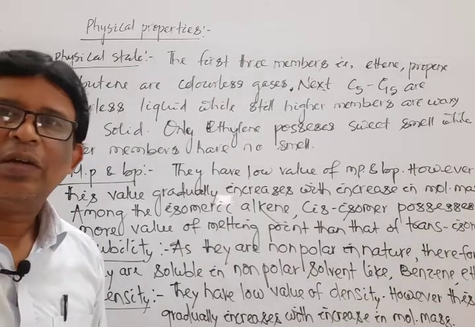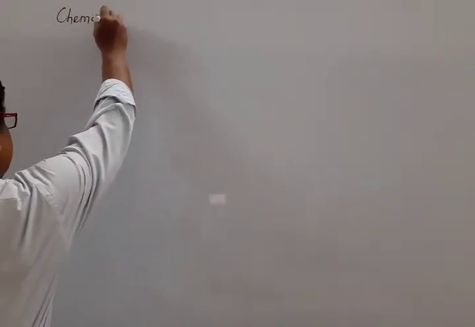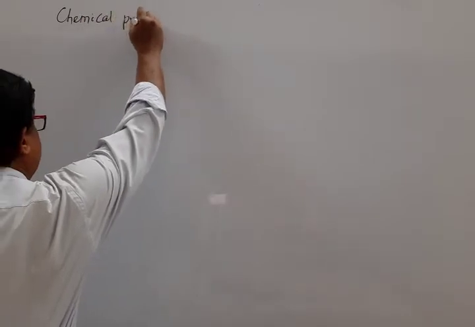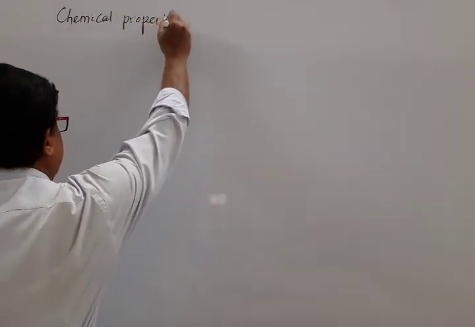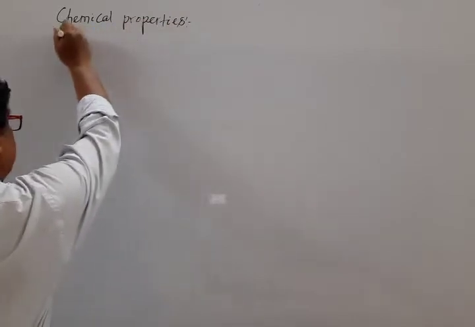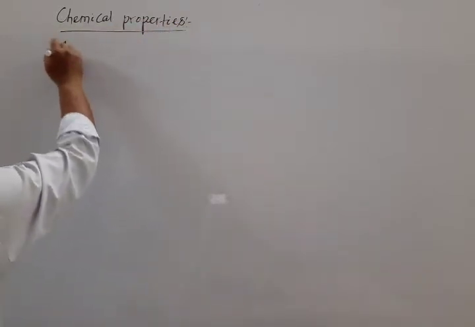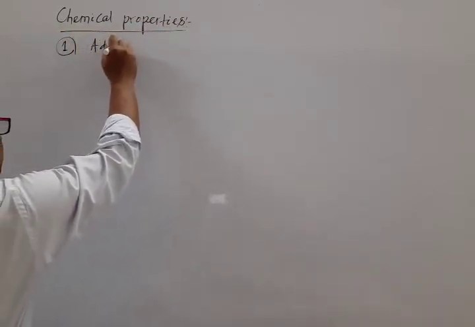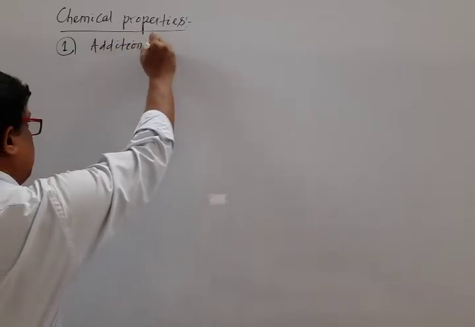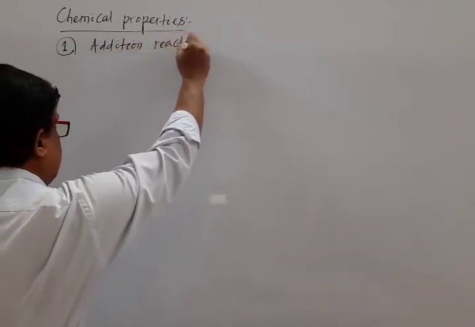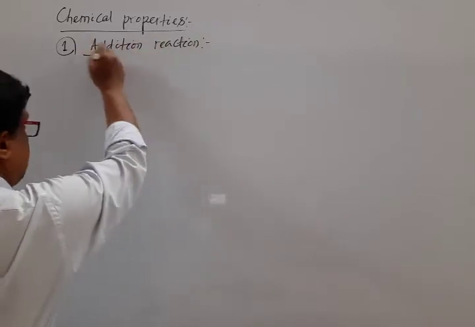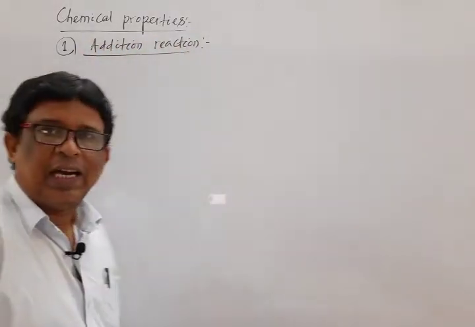Then switch over to chemical property. Next, switch over to the chemical properties of alkene. Under this one, first chemical property is addition reaction.